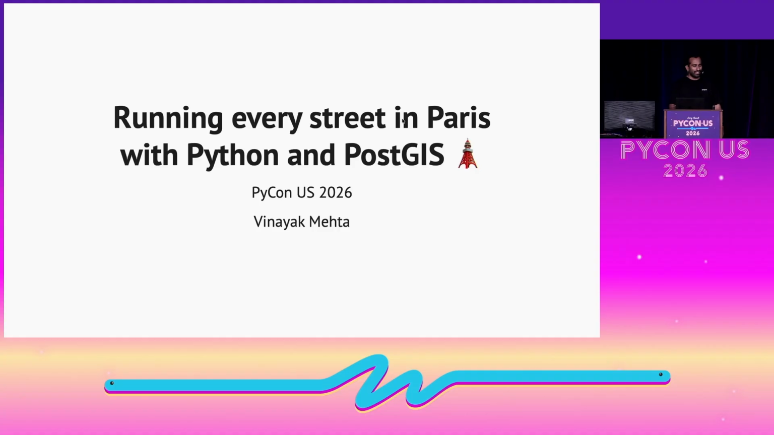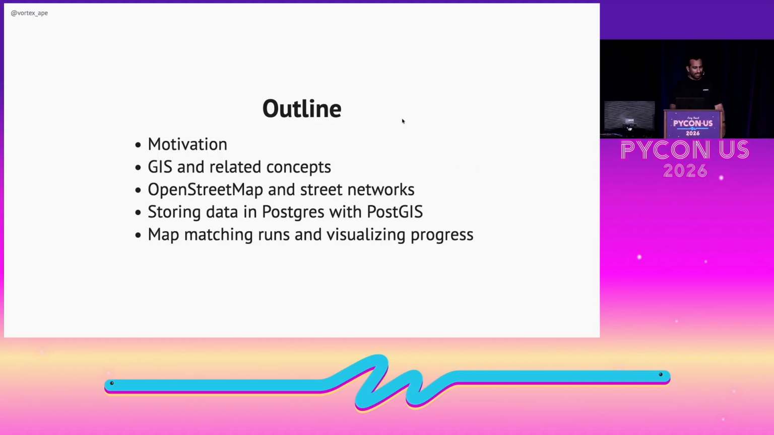So I'm Vinayak. I'm going to talk about my project to run every street in Paris. And this is what the outline looks like. I'll talk about my motivation to do such a thing. We'll look at GIS and some related concepts, how we can get data from OpenStreetMaps, which is an open source mapping database, how we can store it in Postgres and PostGIS, and finally map match our runs to visualize the progress that we make while running a city. Hopefully that will give you an overview on how to build a system like this or a similar system for your own city or even tackle problems similar to this one.